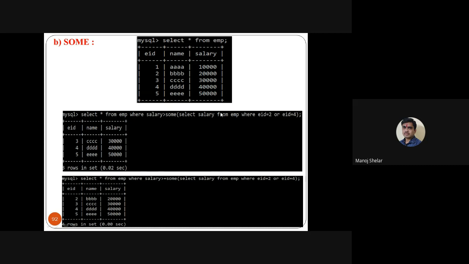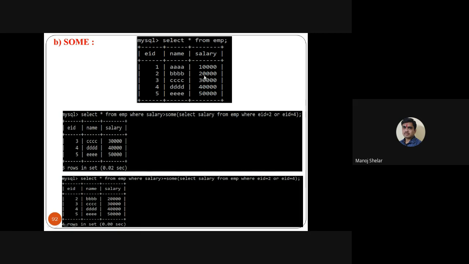Which salaries are greater than 20? 30, 40, 50. So select star from employee where salary is greater than some 20,000 and 40,000. So this output is 30,000, 40,000 and 50,000. So less than or equal to, sorry, greater than or equal to. So select the same query. Inside are 20,000 and 40,000, salaries greater than 20,000 and 40,000.